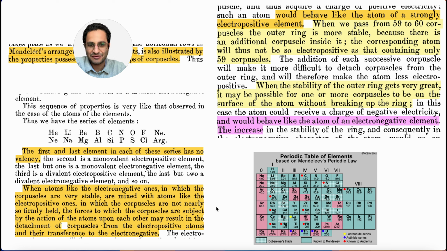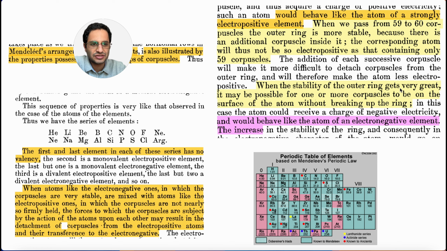So he was even thinking about that the electron can transform. So he would behave like the atom of a strongly electropositive element. So he was trying to explain electronegativity based on their tendency to lose the electron or the tendency to attract the electron because of the mechanical structure, that these electrons are basically stabilized inside of that.